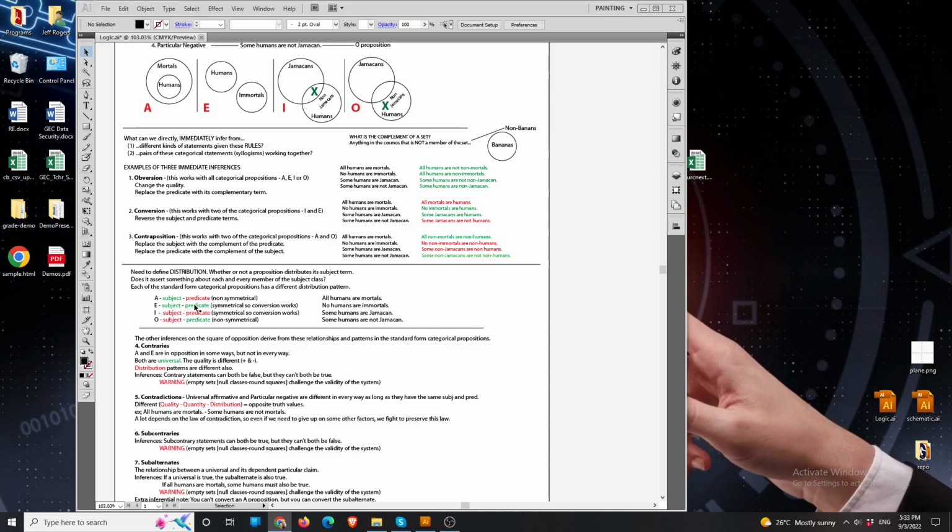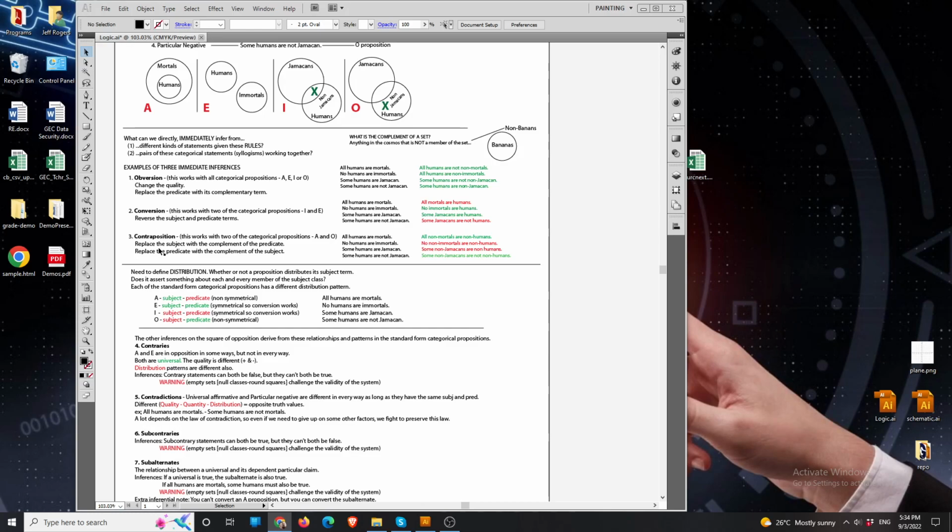But because these are symmetrical, you're saying something about all and you're saying something about all, then you can reverse them without loss. And because these are saying nothing about every member, either the subject or predicate, you can flip those without loss. That's why those work.